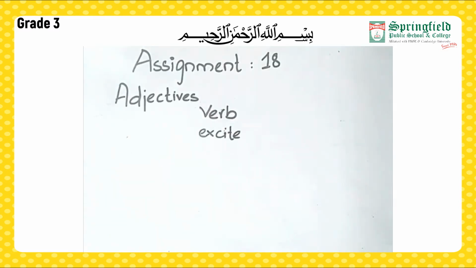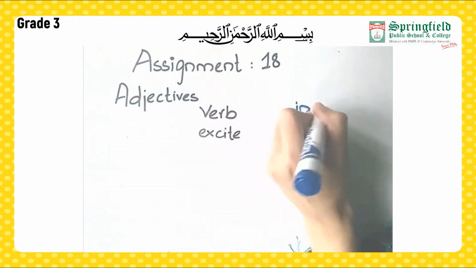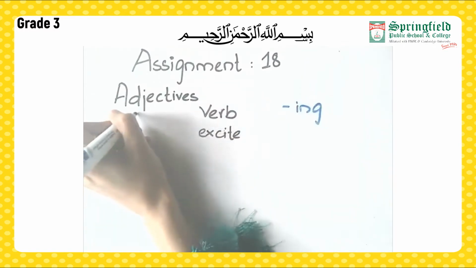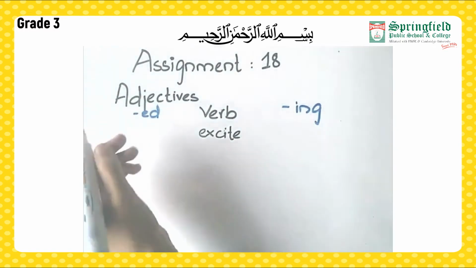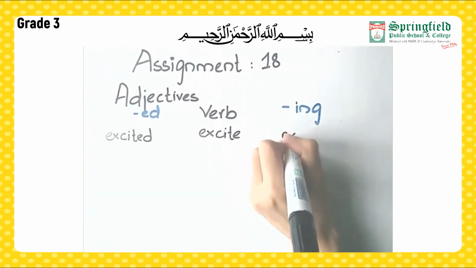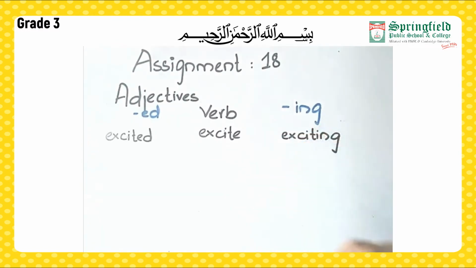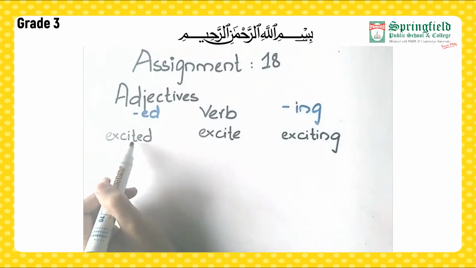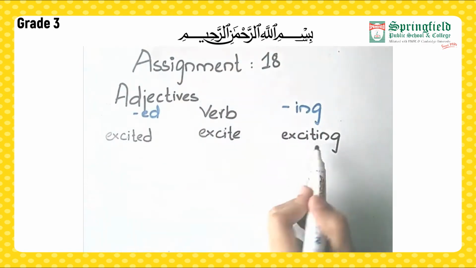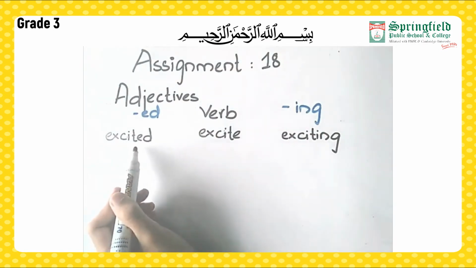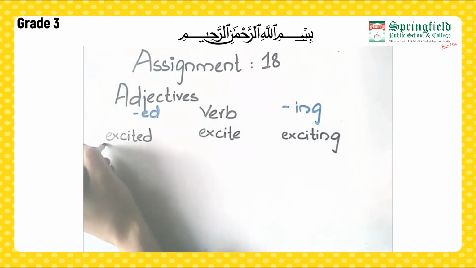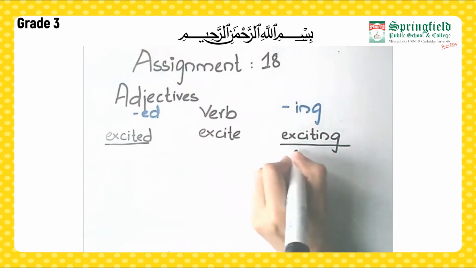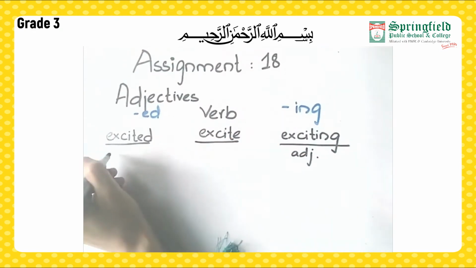So, here by adding ing or by adding ed, how are we going to write? Excited or exciting. Now, you can see that we added ed and ing. Excited, exciting. Now both of these words are adjectives, whereas this is a verb.